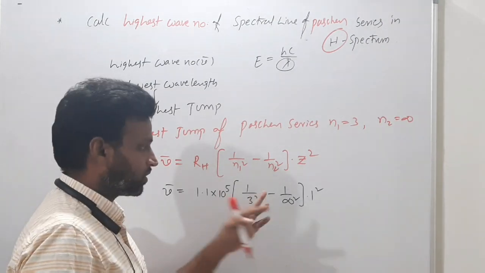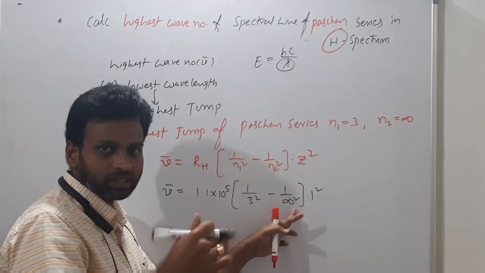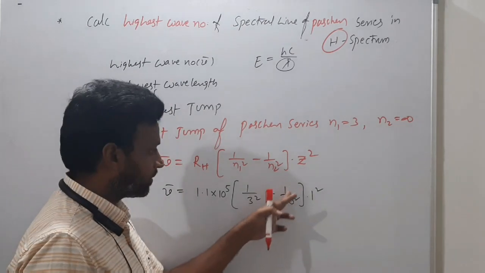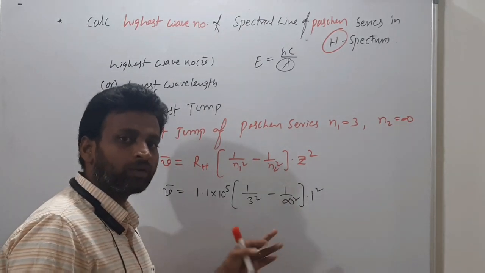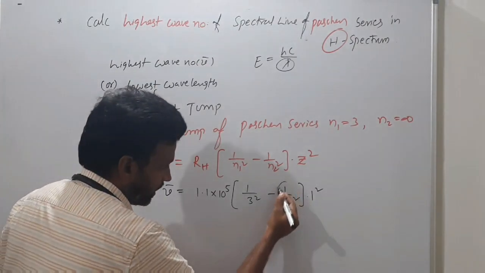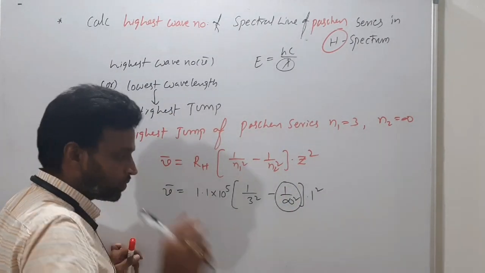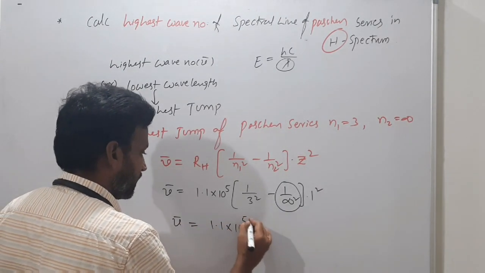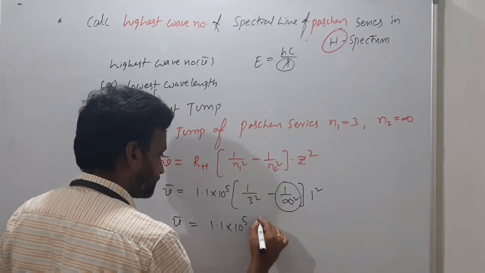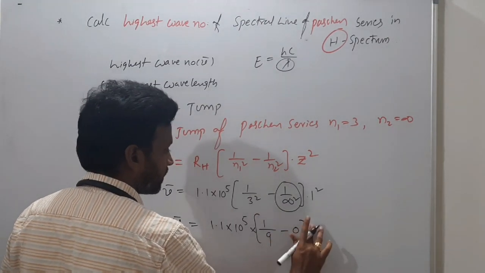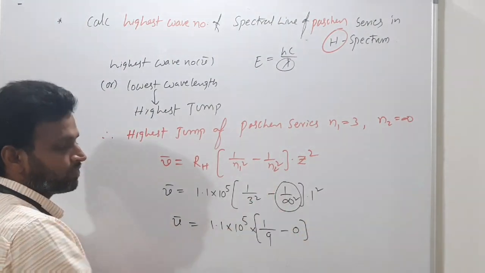1 by infinity square, cube, or whatever: 1 by infinity means 0. Understanding? Infinity is undefined, 1 by infinity is 0. 1 by infinity square, 1 by infinity cube, everything will be 0. This term will become 0. Then what is nu bar? Nu bar equals 1.1 into 10 power 5 into 1 by 9 minus 0, into 1 square. 1 by infinity is 0.